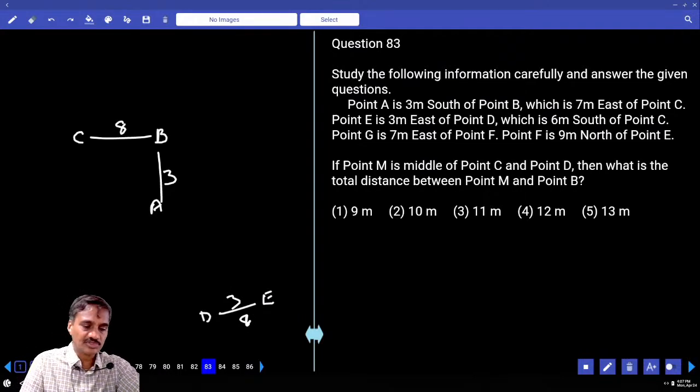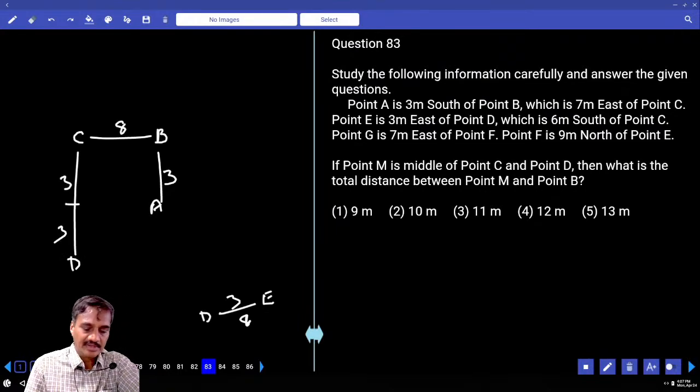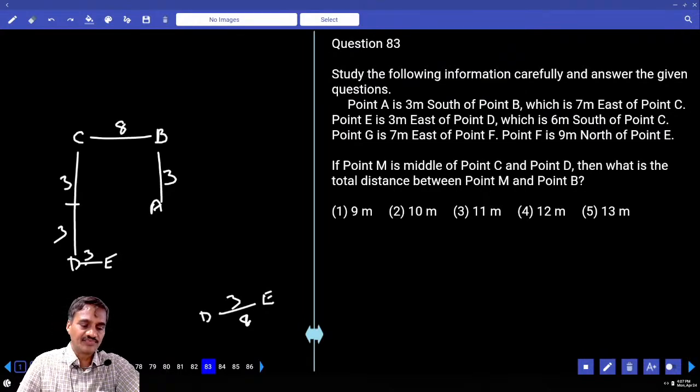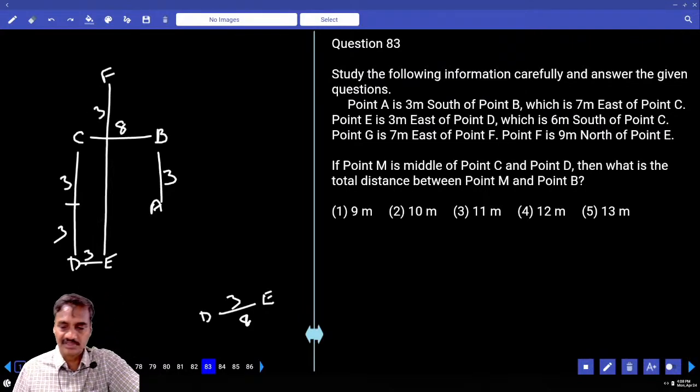D is 6 meters to the south of C. Now D is somewhere here, the distance is somewhere between 6 meters and 3 meters. And D and E is only just 3 meters. And G is 7 meters to the east of here. F is 9 meters to the north of here, 3 plus 2, 6 plus 2, 9. And F is here. And if F is here, then G is 7 meters to the east.